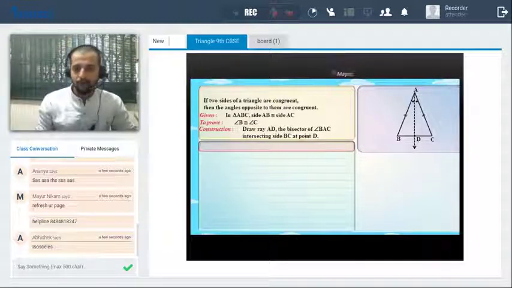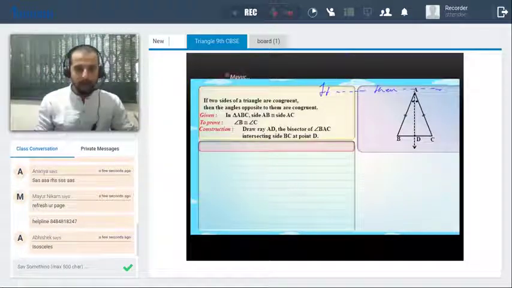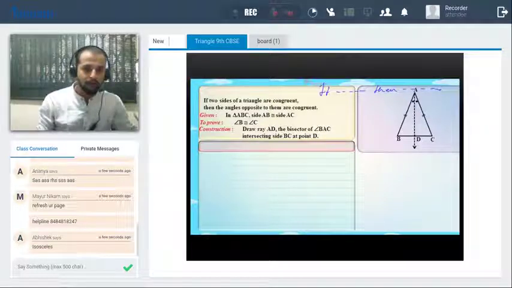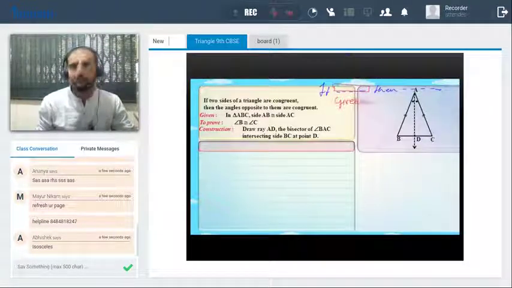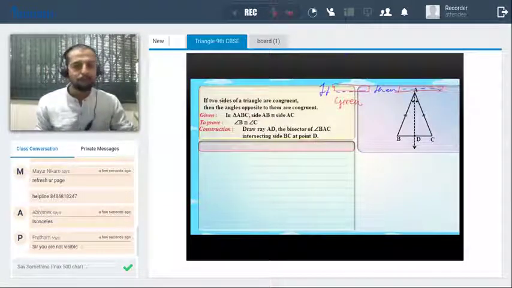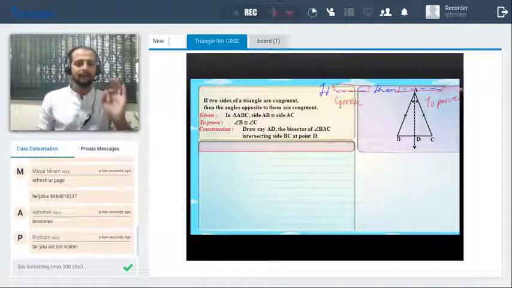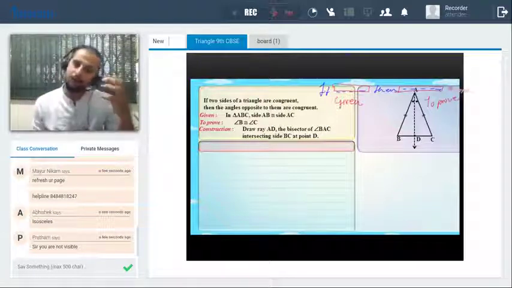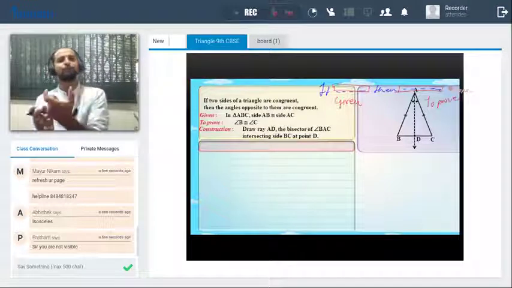Whenever we have a statement like if dash dash dash, then dash dash dash, and full stop, the part from if to then is said to be the given, and from then to the full stop is said to be the to prove. Any confusion till here? We have already seen this if-then pattern. So from if to then it is the given.